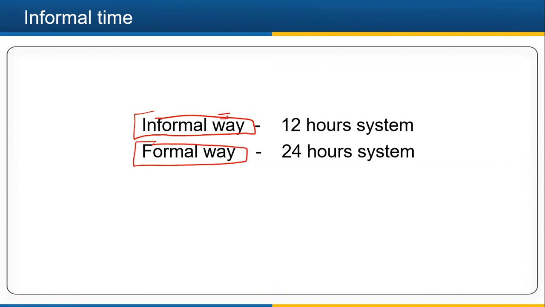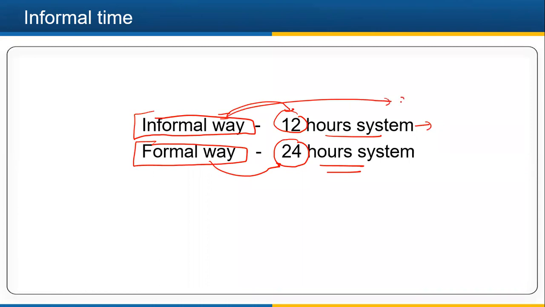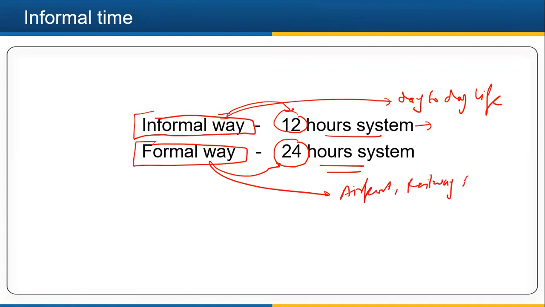Informal way means where we are using the 12 hours system, and formal way means where we are following the 24 hours system. The informal way we use in day-to-day life, but the formal way we use at airports, railway stations, or maybe news channels, right?